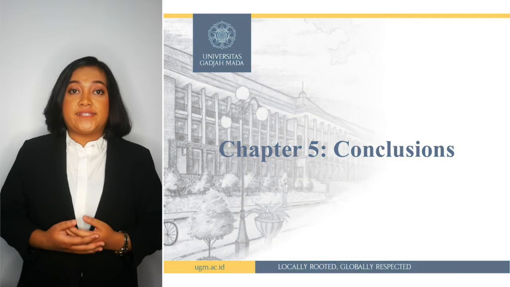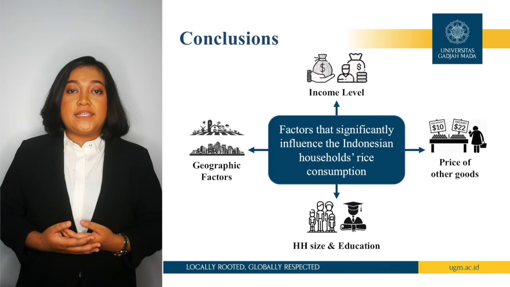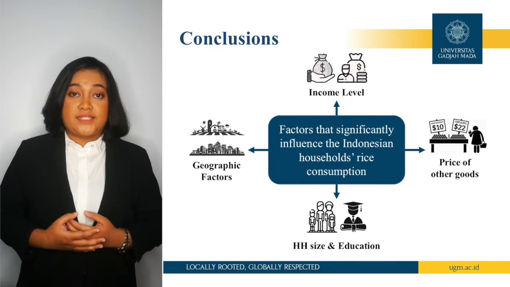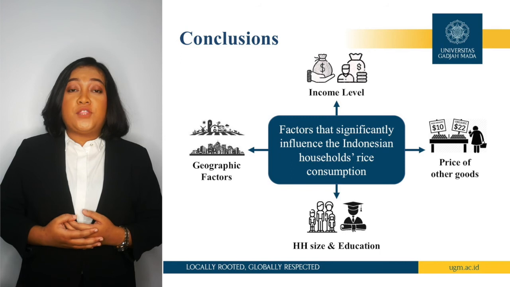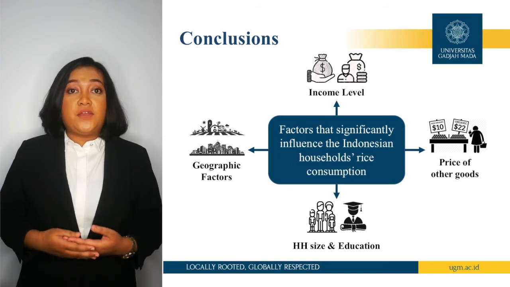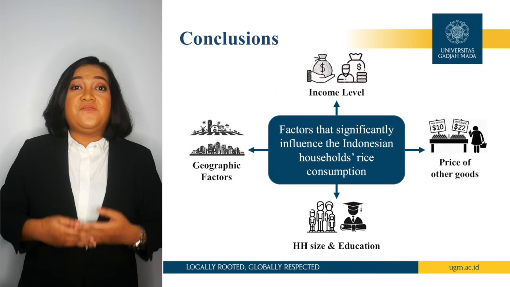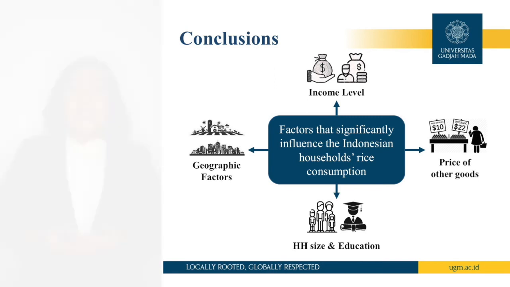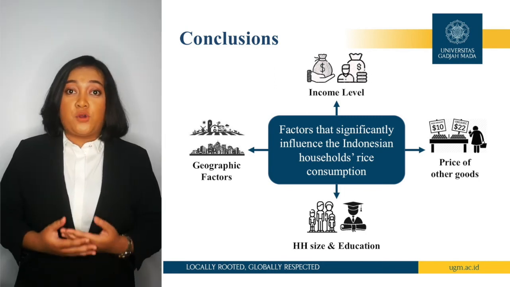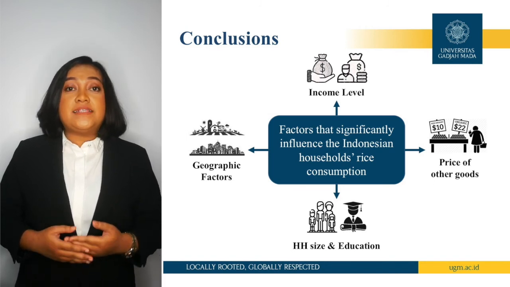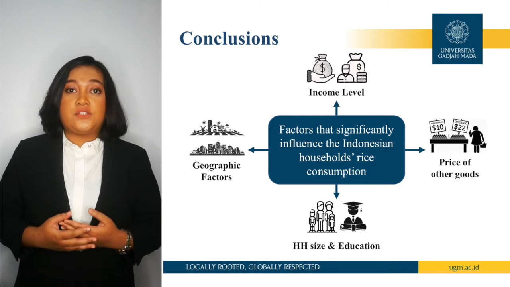Chapter 5, Conclusions. With the acceptance of all hypotheses, this study concludes that income level, price of other goods, the demographic and also geographic factors are significantly influencing the Indonesian household's rice consumption. The price of staple food and non-food items are found to be positive and significantly influence the household's rice consumption, while the price of basic and complementary food categories are found to be negative but significantly influence the household's rice consumption. The t-test analysis also found that out of 4 demographic variables, only household size and education of household head have positive and significant influences towards the household's rice consumption.